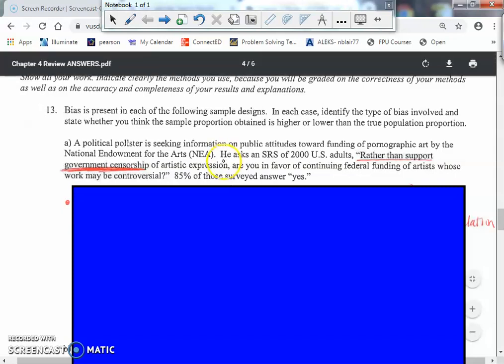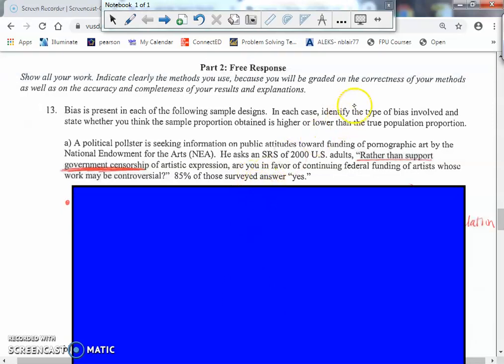Now, the first thing you want to notice on these types of questions is this is very similar to the quiz that we did. So read the instructions and make sure you're answering the question. This particular question is asking you to identify the type of bias as well as stating whether you think the sample proportion obtained is higher or lower than the true population proportion.